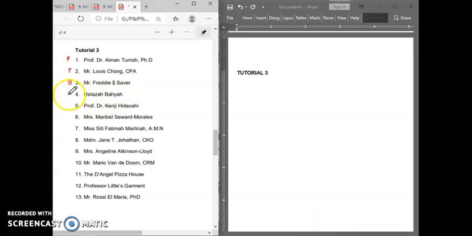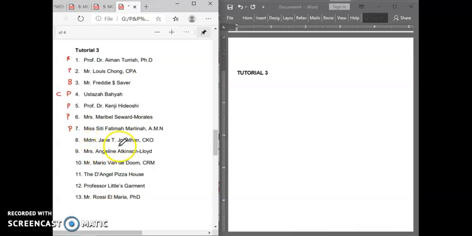Ustazah Bahya is a personal name, but here this is a call name. So we call it a call personal name. Number 5 is Professor Dr. Kenji Hidoshi, a personal name. Mr. Maribel Seward Morales is a personal name. Miss Siti Fatima Marlina AMT, also a personal name.